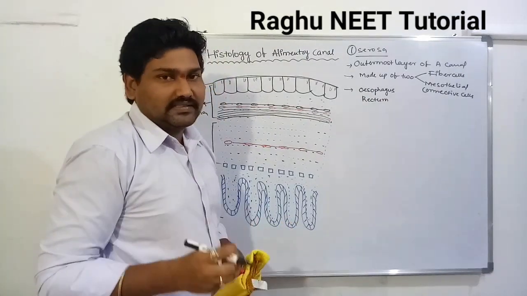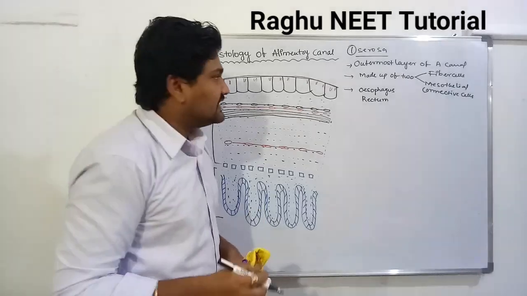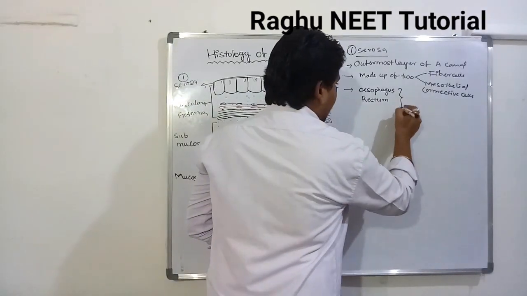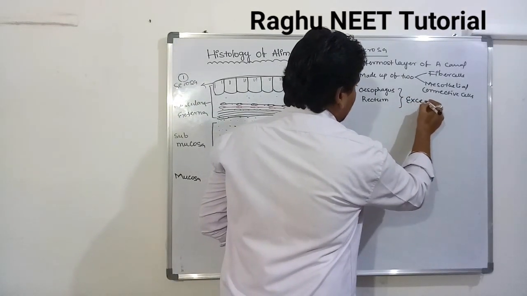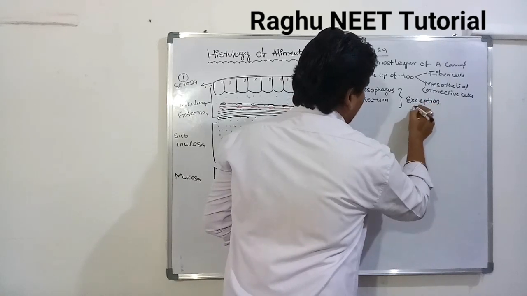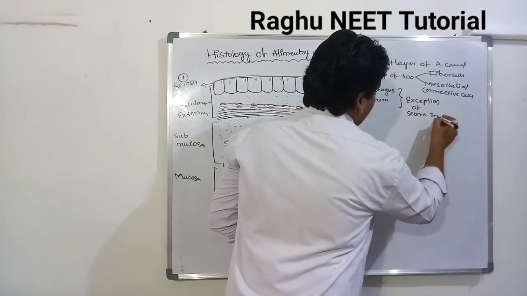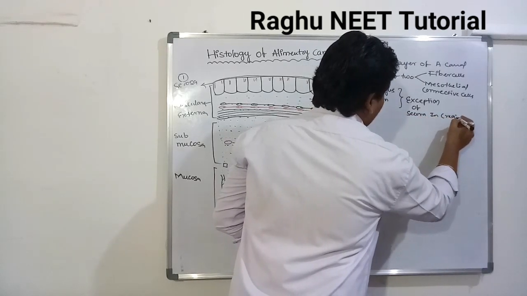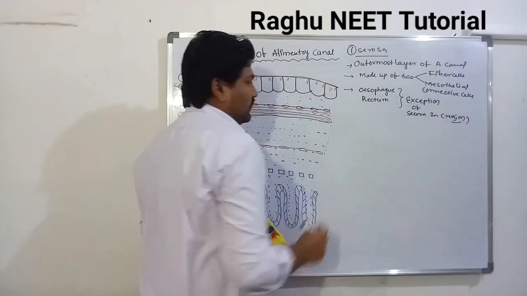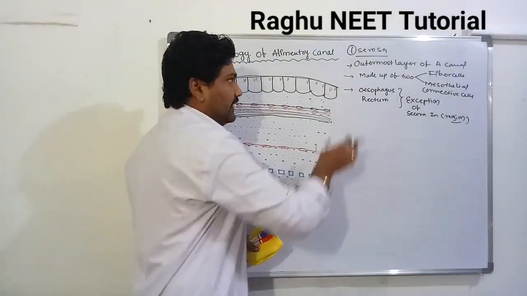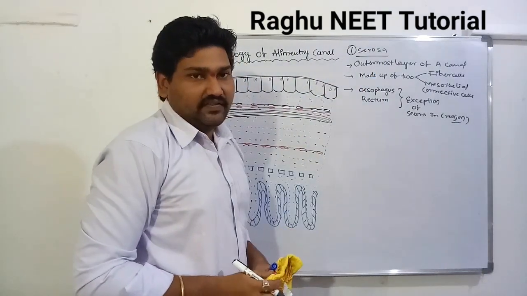All the remaining regions consist of serosa.